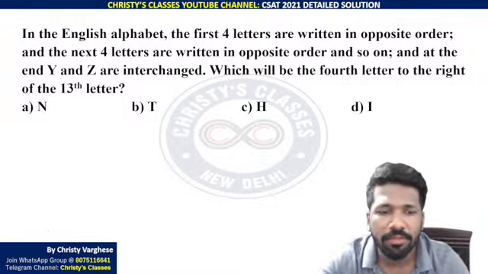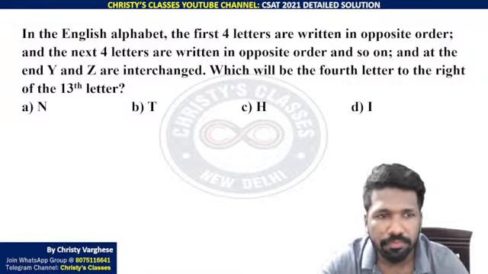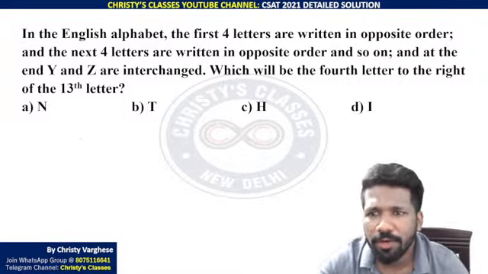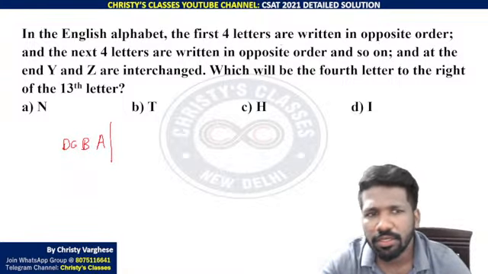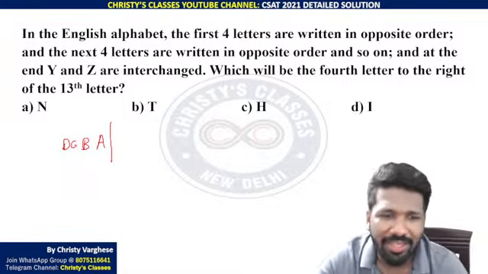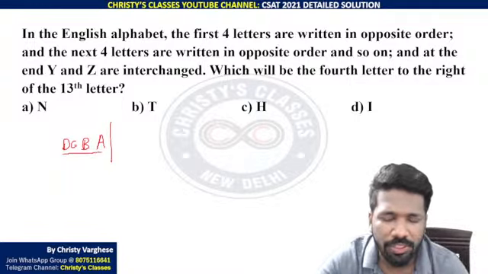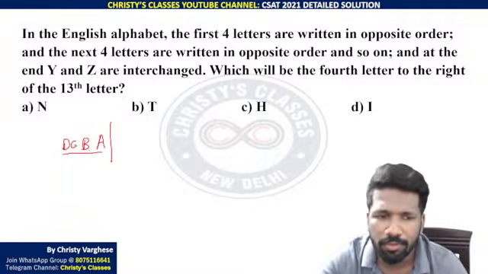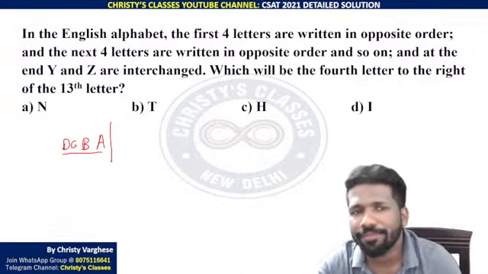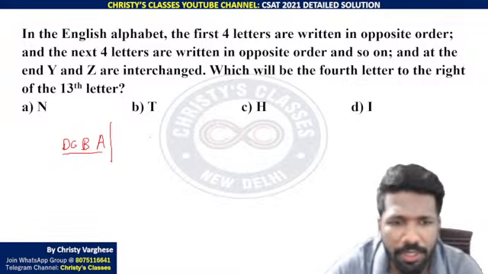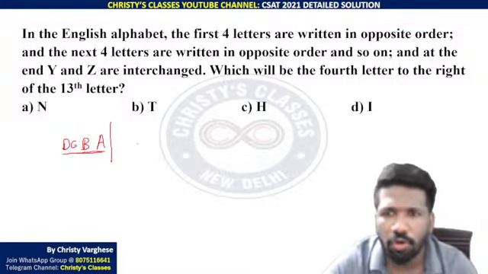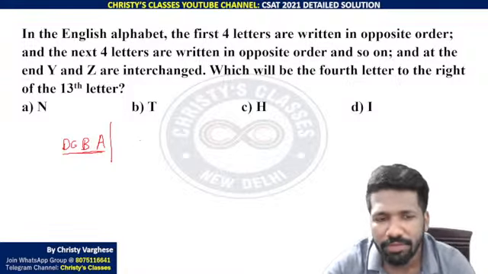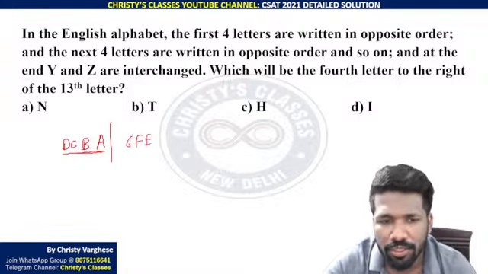Okay, so I'll explain. Simple one. In the English alphabet, the first 4 letters are written in opposite order. So instead of writing A, B, C, D, you are writing D, C, B, A. Then the next 4 letters written in opposite order. There is an ambiguity whether it is opposite order with respect to the first 4 letters or with respect to the normal order of writing those letters. But that ambiguity does not give you a different answer. So I will just write the next 4 letters E, F, G, H in reverse order, H, G, F, E.